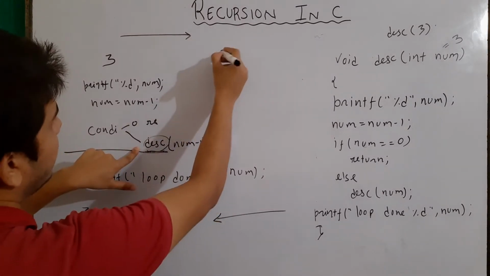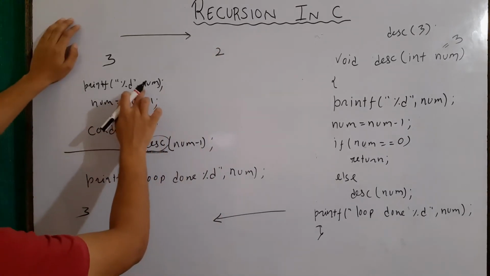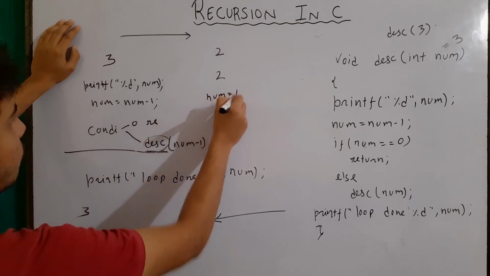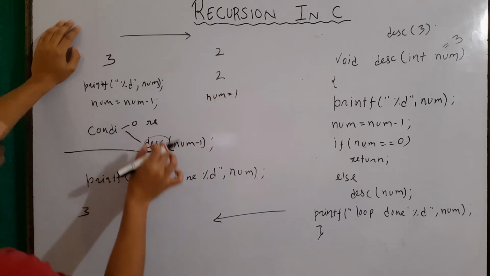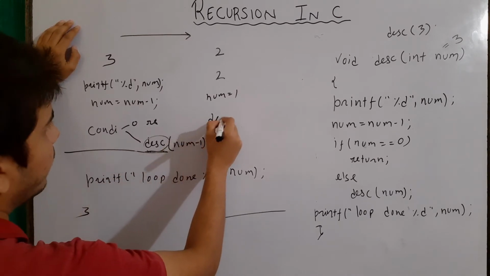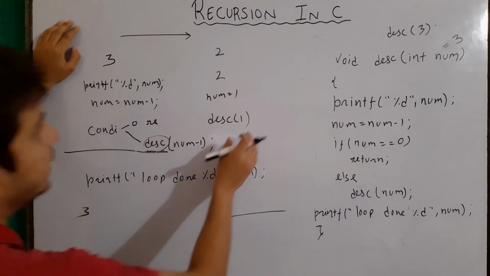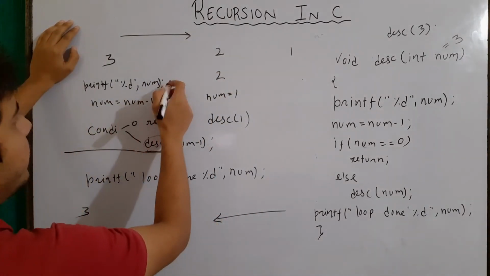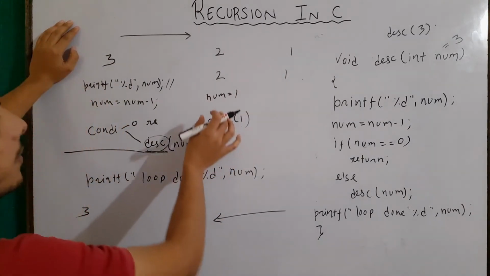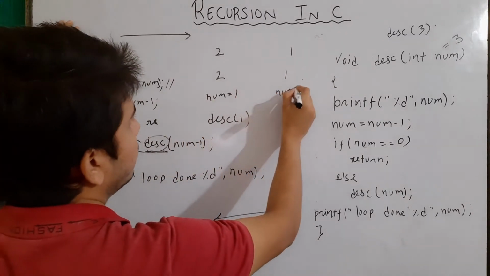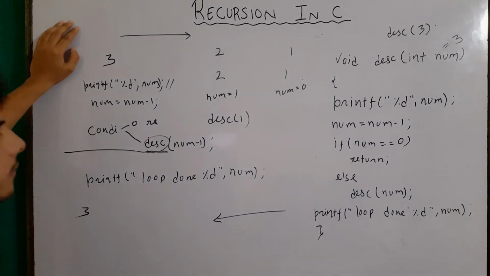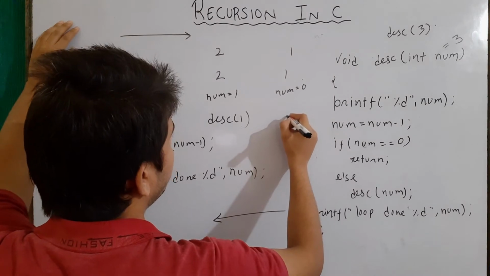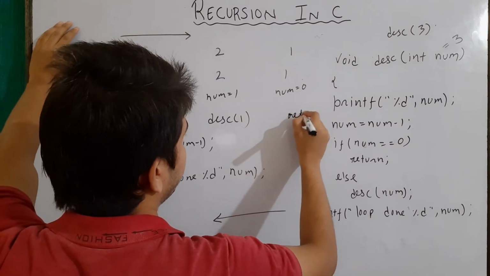Then the value of num here will be 2, and after printing it, it will print 2, and then the value of num will become 1, and the condition is still false, so it will again call desc 1, right, and then it will again call. Now the value of num will become 1, and then it will print num, which will be 1, okay, then the value of num will become 0, right, and then our condition will be true, okay, num is 0, so it will return.